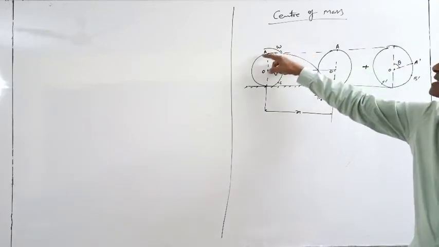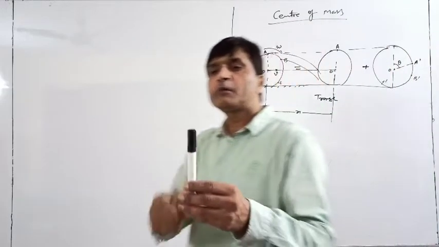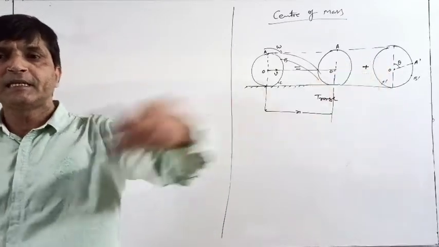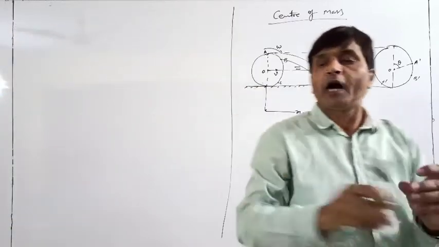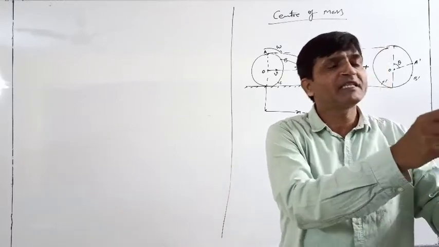So this is the idea of the center of mass of a rigid body. Because in a rigid body there are so many points. Just like your marker: in the marker there are a number of points. The marker can go straight like this, or it can go rotating like this. So how much distance is traveled by the marker? We can't calculate the distance traveled by just any point.